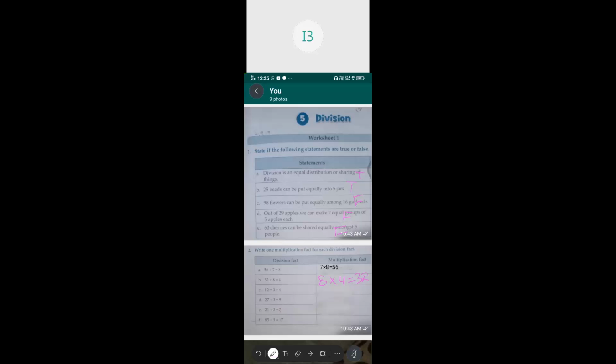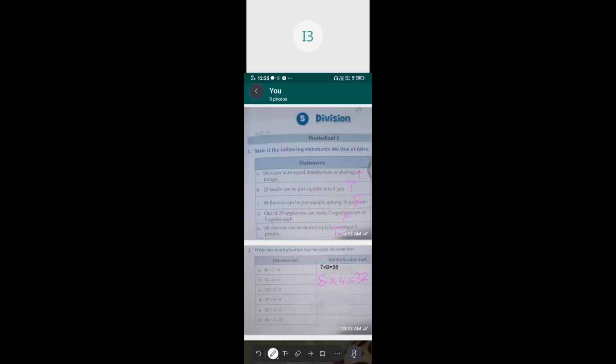Okay, C1. Mahisha, can you give the answer for that one, C1? Please, I'm asking only Mahisha to unmute and give the answer. Rest of the children, can you mute your mobile? 3 multiplied by 4.